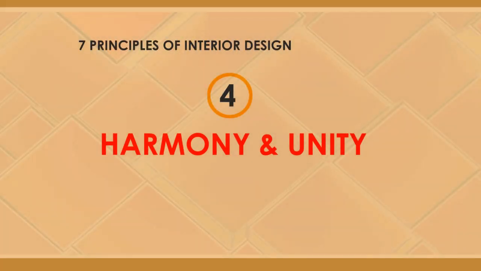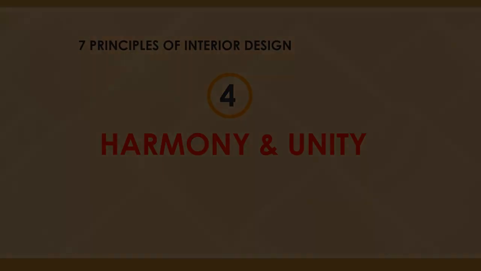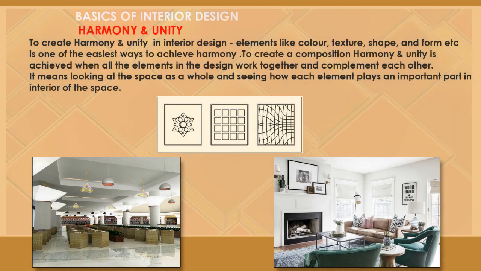The fourth one is harmony and unity. Harmony and unity is another interesting feature in design principles. This will make the design unified. Harmony and unity are achieved when all the elements or objects in the design work together and complement each other. It means looking at the space as a whole and seeing how each element plays an important part in the interior of this space.